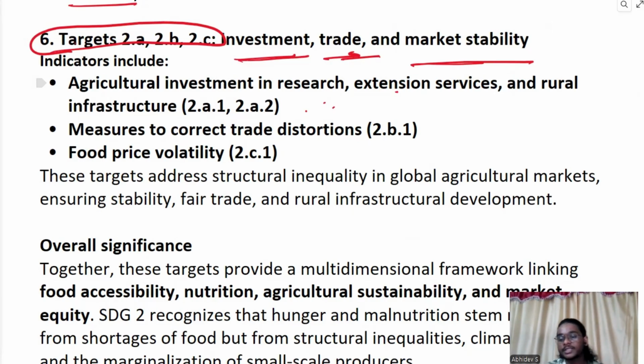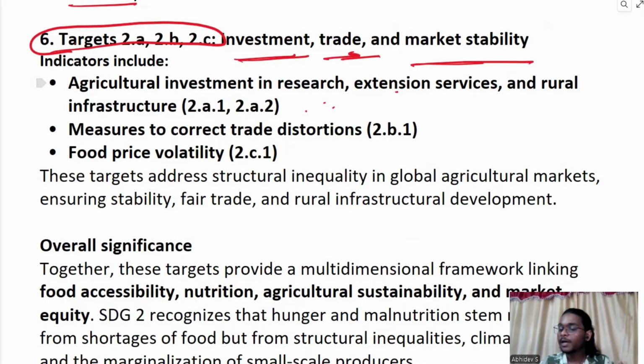So we should be investing in agricultural research and infrastructure. You know about HYV seeds, right? HYV seeds which were introduced during the green revolution. Okay, that seed has high productivity. But the problem with that seed was it requires a lot of pesticides and fertilizers. But what if there is a seed which is highly productive and highly resistant to pests, so that it requires very minimal fertilizer and pesticides?